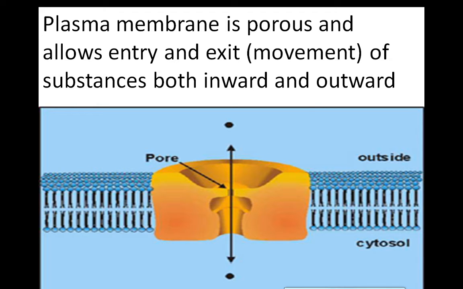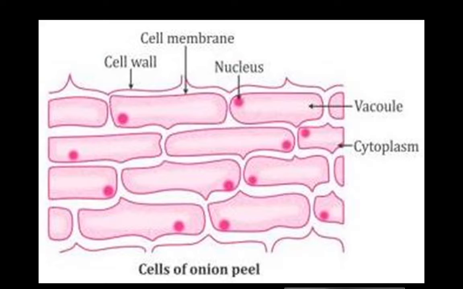In some cases cell walls are present. Outside the cell membrane, another outer covering is also present. That outer covering is known as the cell wall.